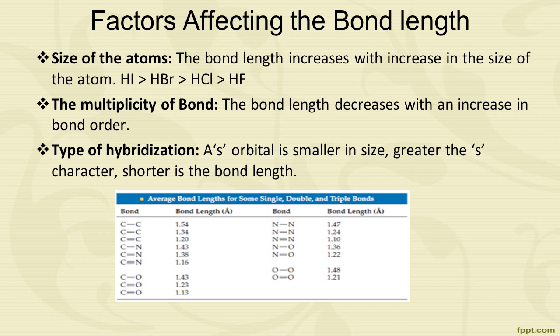Next one is type of hybridization. Since a p orbital is much bigger in size than an s orbital of the same shell, as we go from sp3 to sp2 and sp2 to sp, the percentage of p character decreases, and so the bond length decreases, which is shown in this table. The carbon-carbon single bond has a bond length of 1.54 angstrom, the carbon-carbon double bond is 1.34, and the carbon-carbon triple bond is shown in the table as 1.20 angstrom.